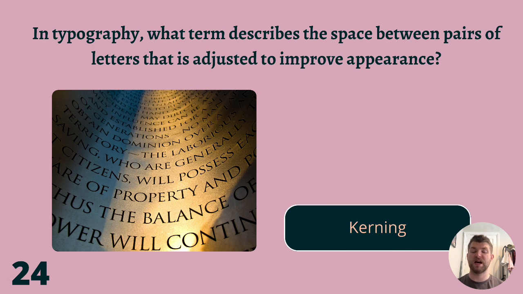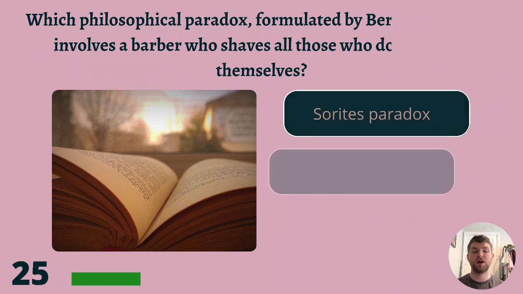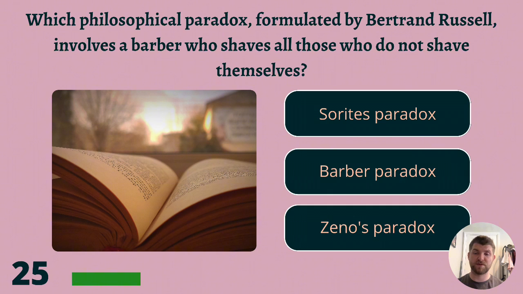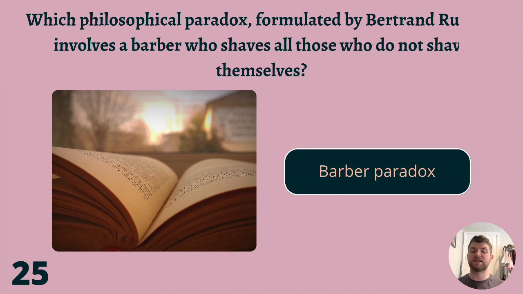The answer is kerning. Which philosophical paradox, formulated by Bertrand Russell, involves a barber who shaves all those who do not shave themselves? Socrates' paradox, Barber paradox, or Zeno's paradox? The answer is Barber paradox.